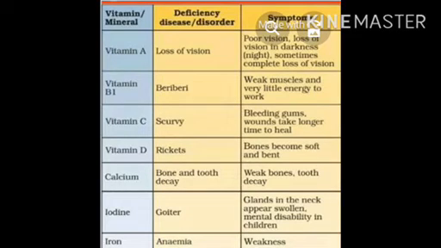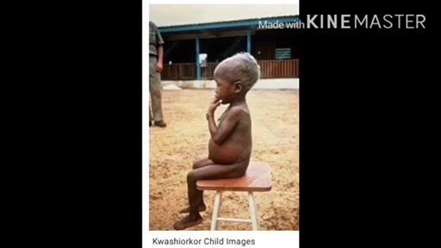You may use your book to check these deficiency diseases and disorders. Due to the lack of mineral and vitamin in one's diet: vitamin A, loss of vision, vitamin B1, beriberi, etc. You will check in your book. See, this child is suffering from kwashiorkor.